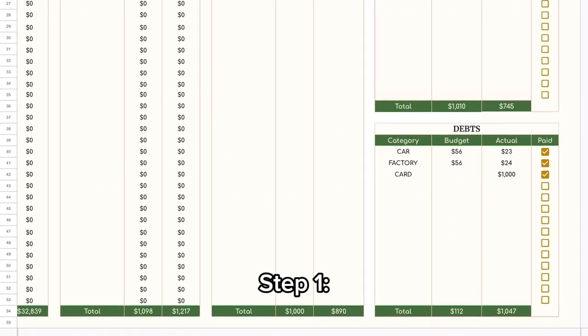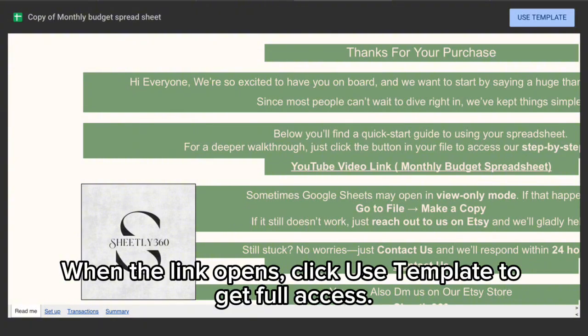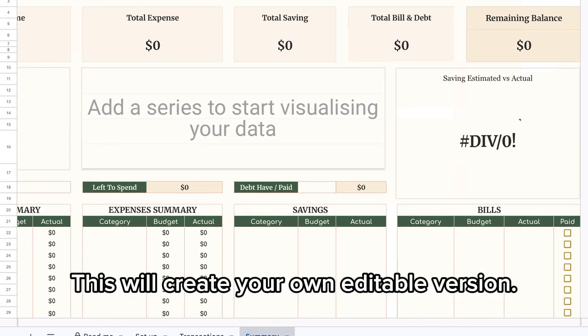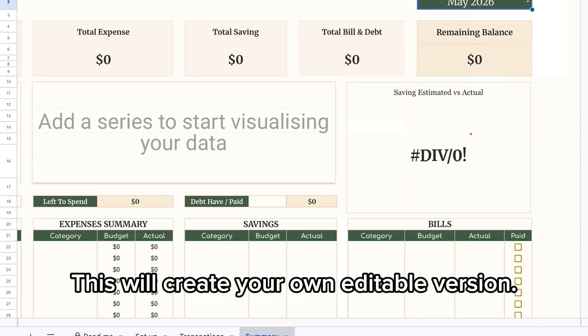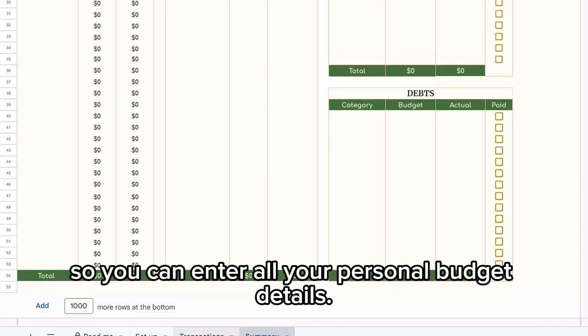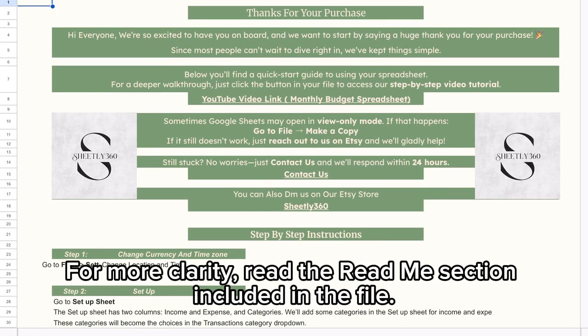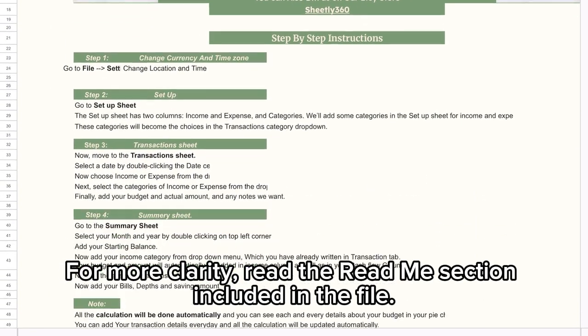Step 1. Click the file link you downloaded from Etsy. When the link opens, click Use Template to get full access. This will create your own editable version. The spreadsheet you receive is blank, so you can enter all your personal budget details. For more clarity, read the README section included in the file.